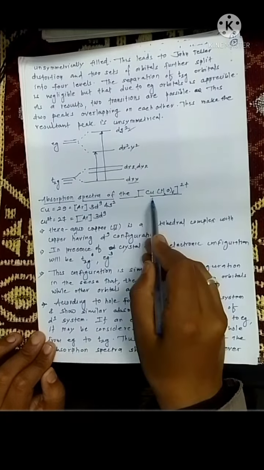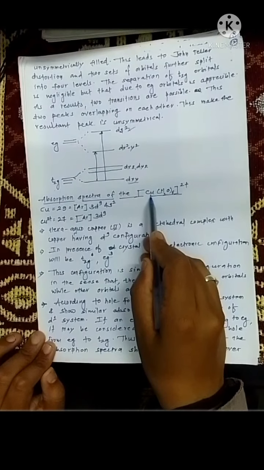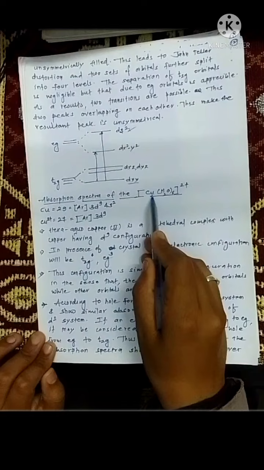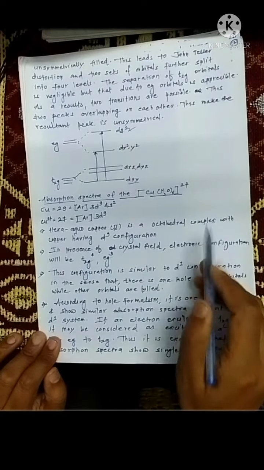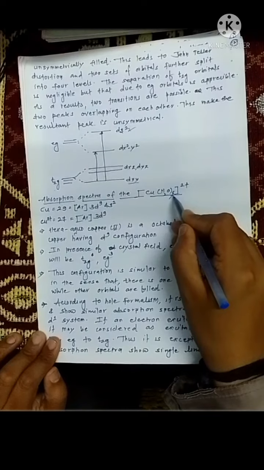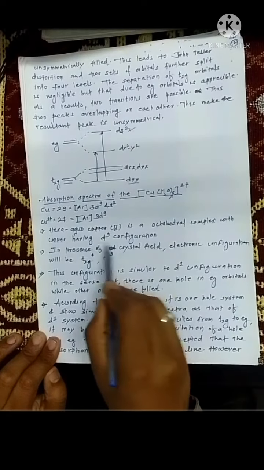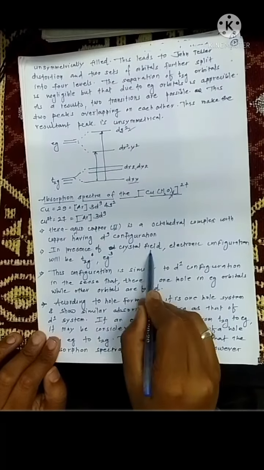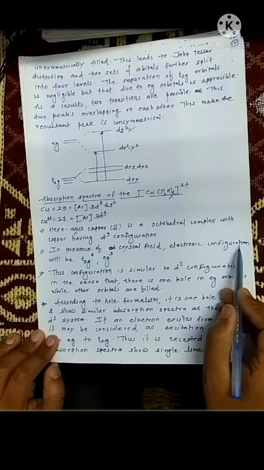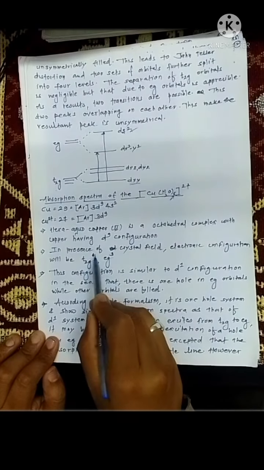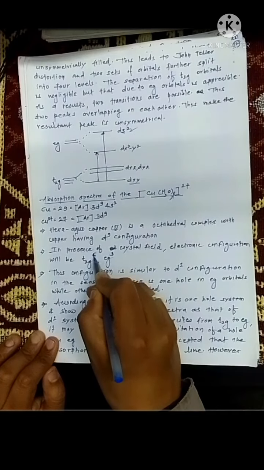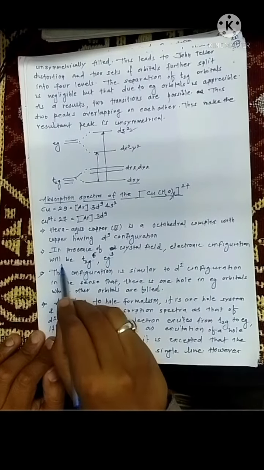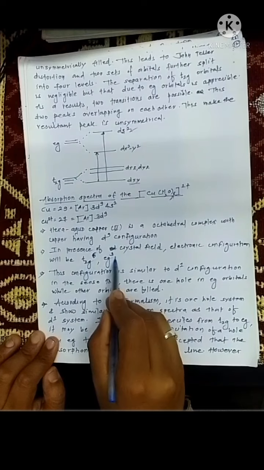Basically in this complex, copper contains 9 d electrons. So hexaaqua copper 2+ is an octahedral complex because it contains 6 ligands with copper having a d9 configuration. In the presence of a crystal field, the electronic configuration can be written as t2g6 eg3. It is 6, not 0. It will be written as t2g6 eg3.